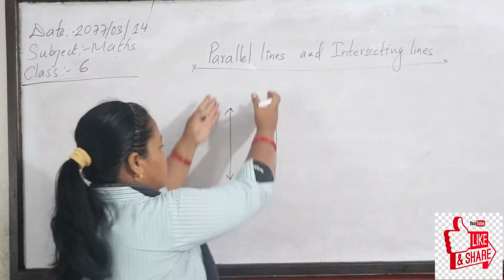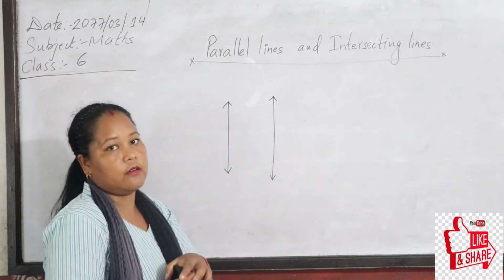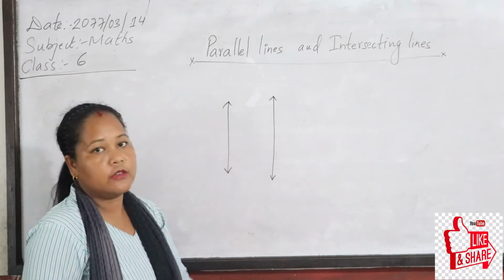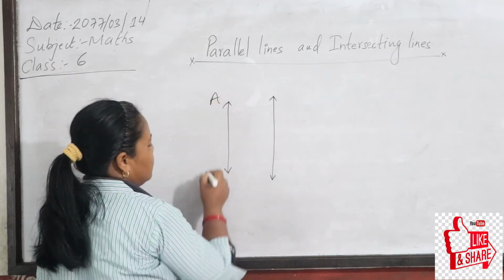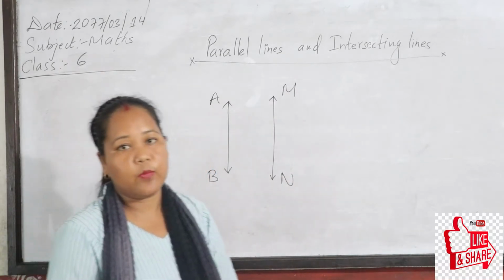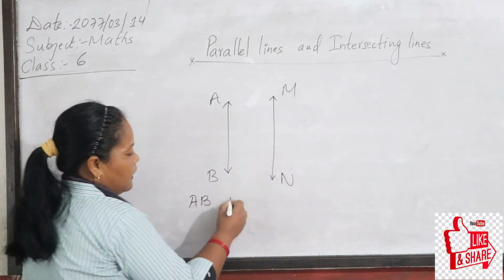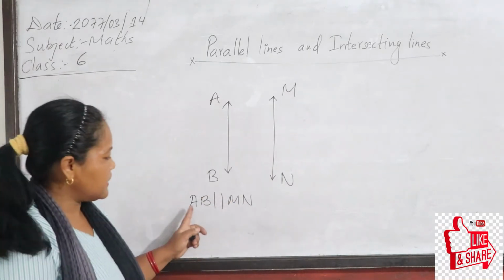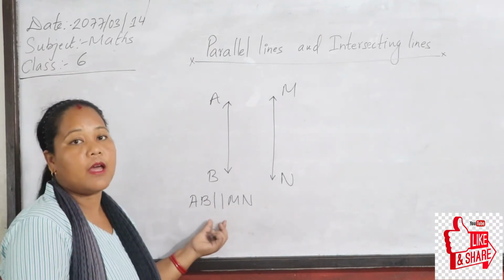If you produce these 2 lines in both directions, they never meet at a point. So they are called parallel lines. This line AB and line MN never meet at a point, so they are called parallel lines. AB and MN are parallel lines, and its symbol is like this. Read this as: AB is parallel to MN. AB and MN are parallel.